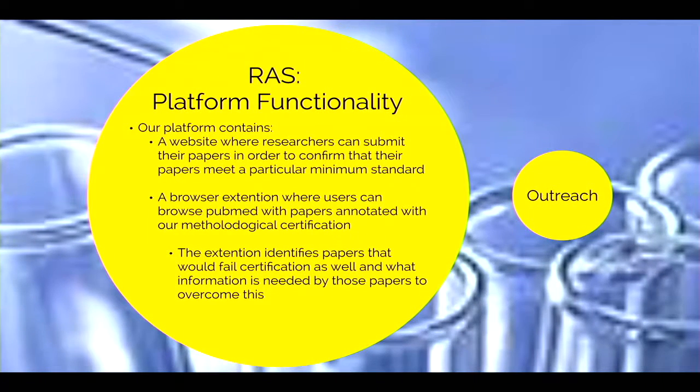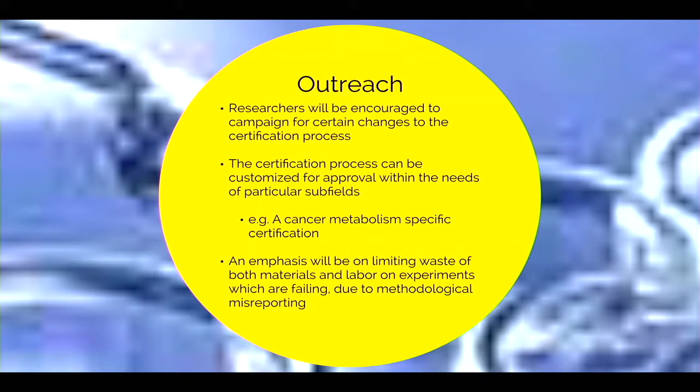So our platform, RAS, contains 2 things: a website where researchers can submit their papers in order to confirm that their papers meet a particular methodological minimum standard, and a browser extension where cancer researchers can browse PubMed with annotations for the papers as to whether they do or don't meet this minimum standard. And the outreach to cancer researchers will consist of emphasizing limiting the waste of both materials and labor on experiments which fail to produce reproducible data. And Ron will now show you the platform.